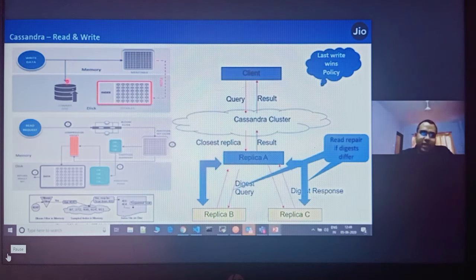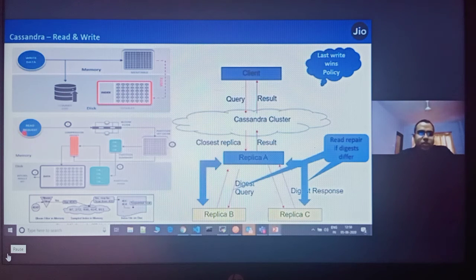It also writes the data into the commit log, which is an append-only log. In case of a crash, like the mem table crashing, it will pick the data from the commit log. Until the data is flushed into an SS table, the commit log is there. Once the data is flushed into the SS table, the commit log gets cleaned automatically. This is the write process.